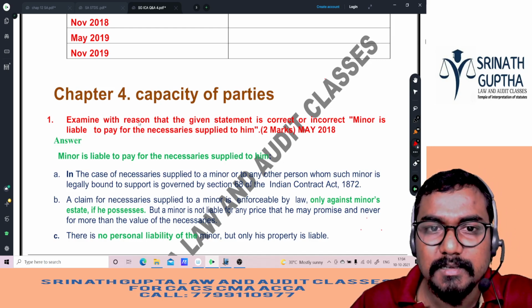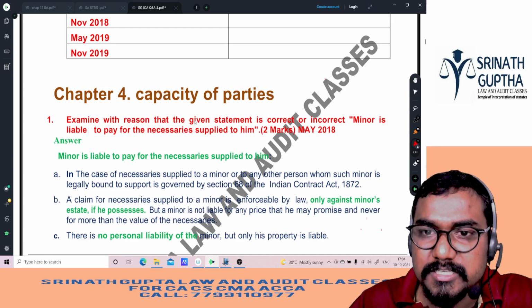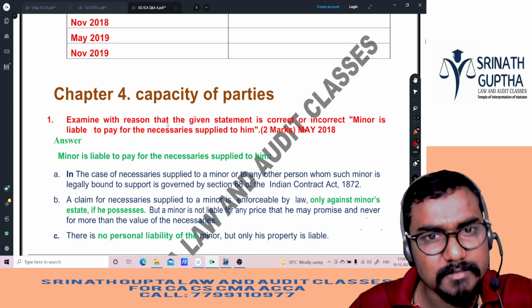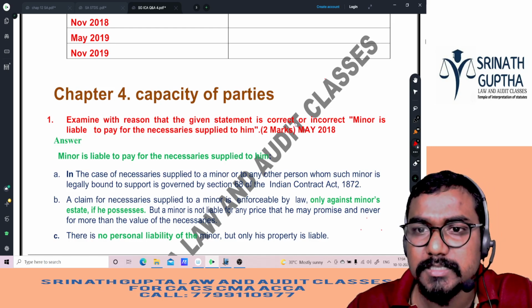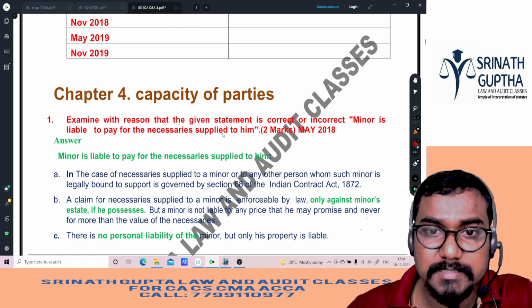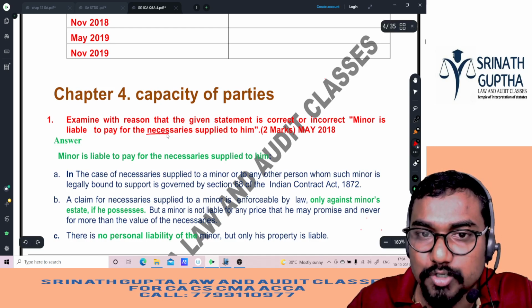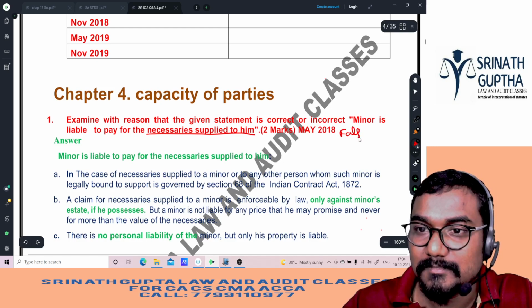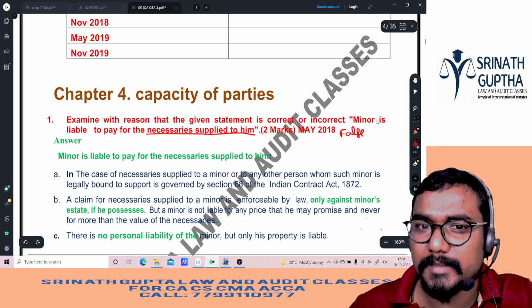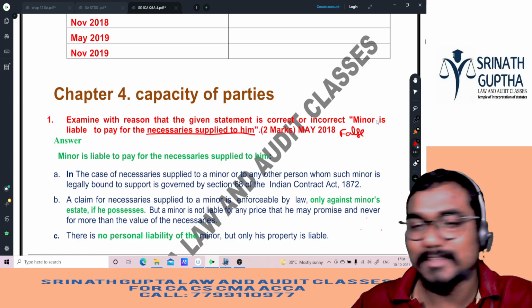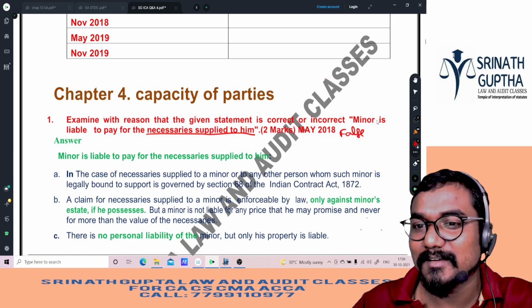Examine with reason whether the given statement is correct or incorrect: Minor is liable to pay the necessaries supplied to him. Is the statement true or false, sir? False. Minor is liable to pay the necessaries supplied to him. True or false, sir? I think true, no? Or false, sir?